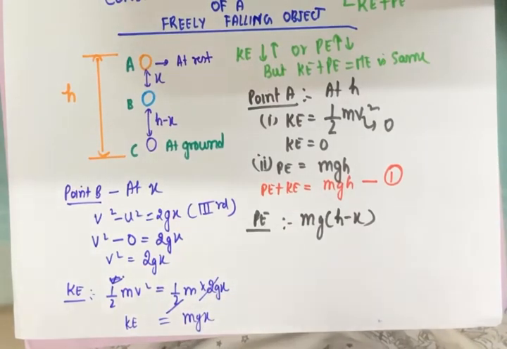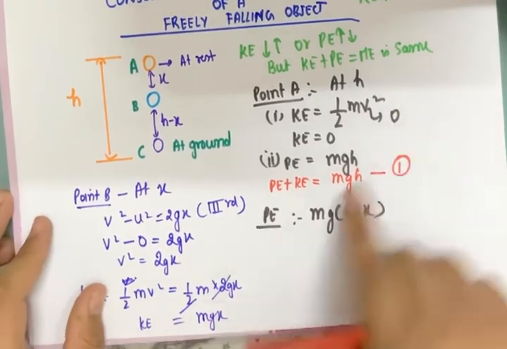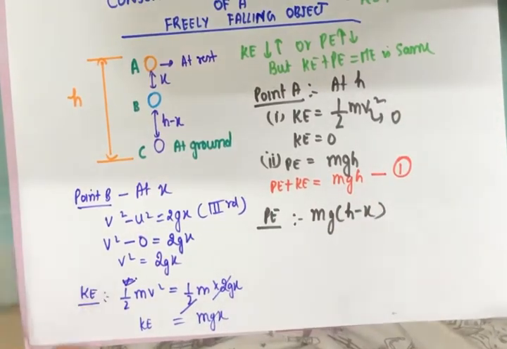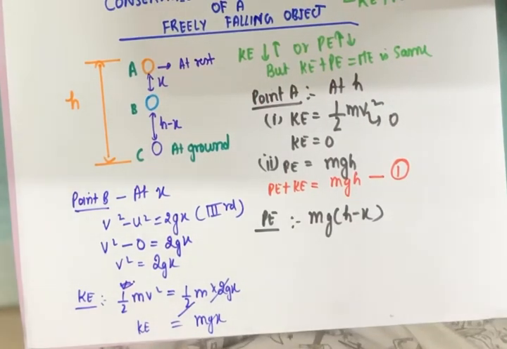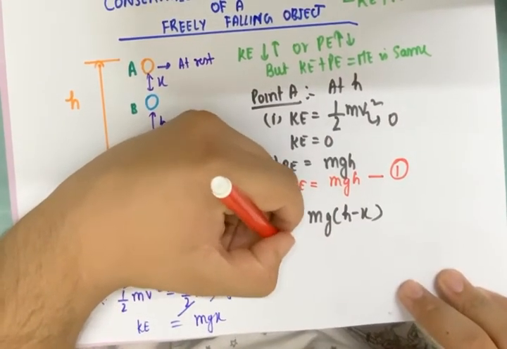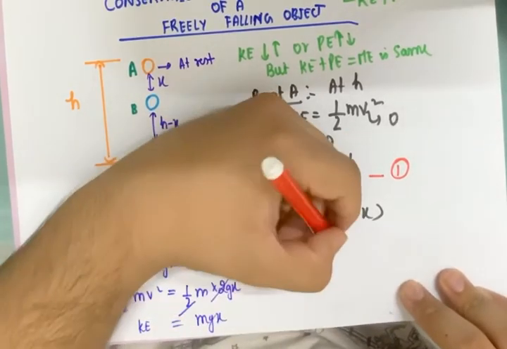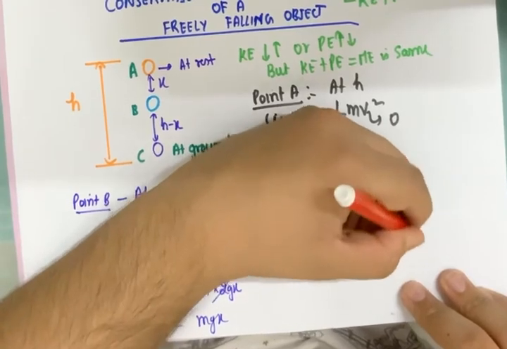Now there is something which I can clearly see here. Kinetic energy has increased from 0 to mgx, and potential energy has decreased from mgh to mg(h minus x), satisfying the principle of conservation of mechanical energy. So I can see that the principle is working here. Let me add up kinetic energy and potential energy: mgx plus mg(h minus x).